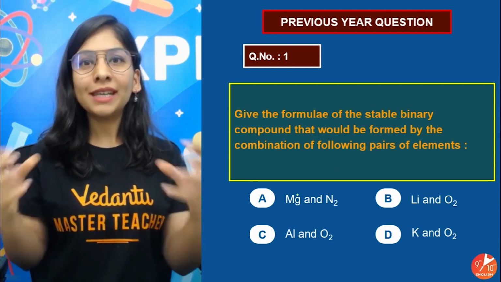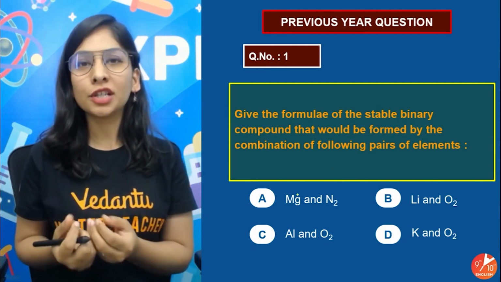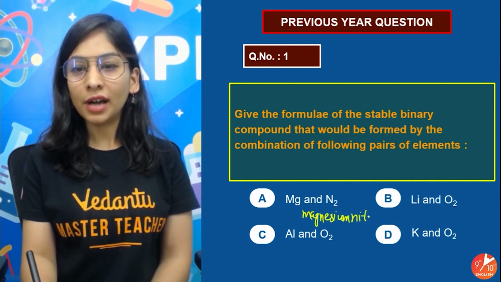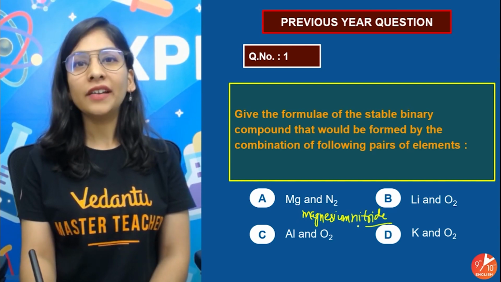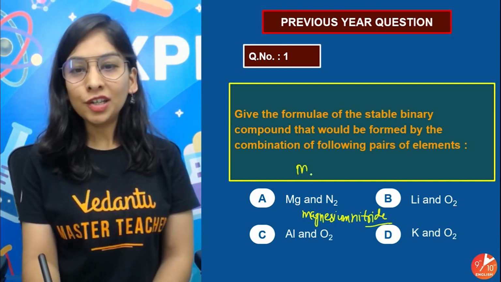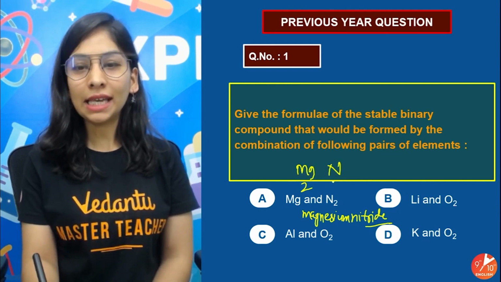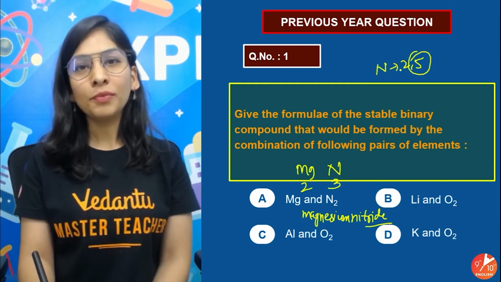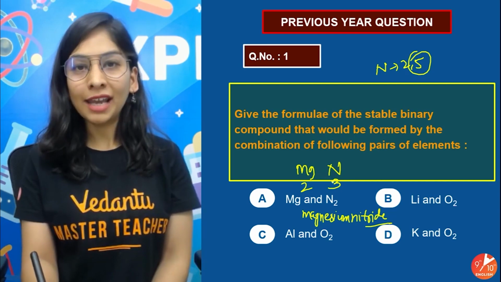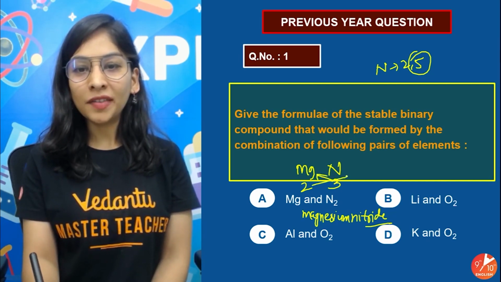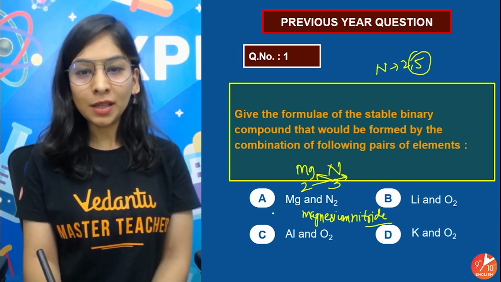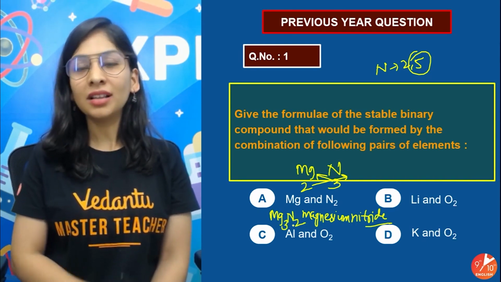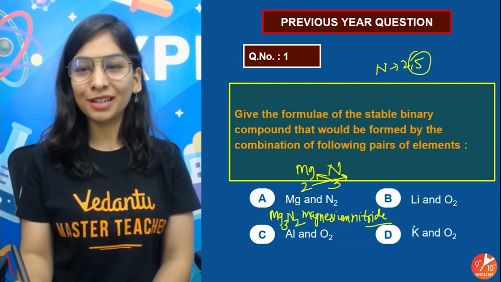When I talk about the magnesium and nitrogen reaction, they react together to give a substance called magnesium nitride. Nitride, the "-ide" being when you have a non-metal carrying a negative charge. Magnesium valency is 2. Nitrogen valency is 3. How come? Nitrogen's configuration is 2, 5. It will take 3 electrons to accept and follow its octet. And how to write the compound? You will cross multiply the valency and write it as its subscript. So it will be Mg3N2. That's what magnesium nitride is. Isn't it simple? It's more like a revision of the 9th class topic of chemical formula.